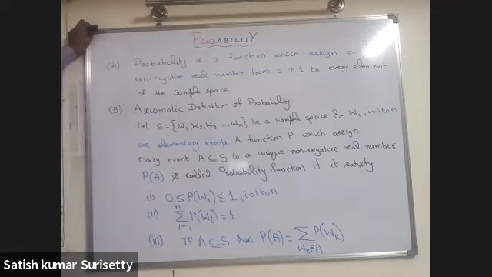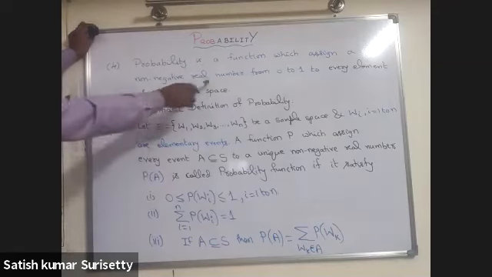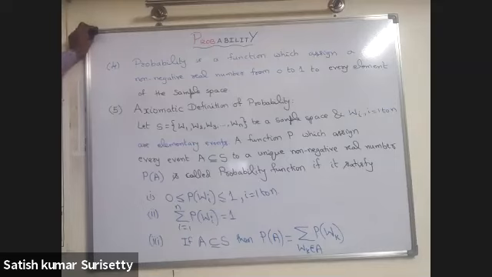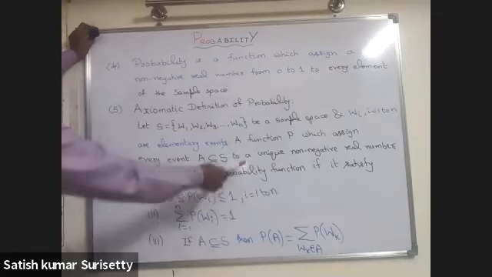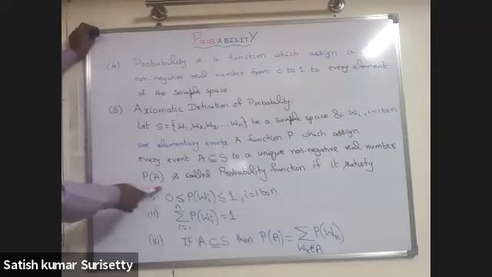Probability is a function which assigns a non-negative real number from 0 to 1 to every element of the sample space. What is the axiomatic definition of probability? Let S equal to {W1, W2, W3, and so on Wn} be a sample space, and Wi, i equal to 1 to n, are elementary events. So a function P which assigns every event A subset of S a unique non-negative real number P of A is called a probability function if it satisfies the following conditions.